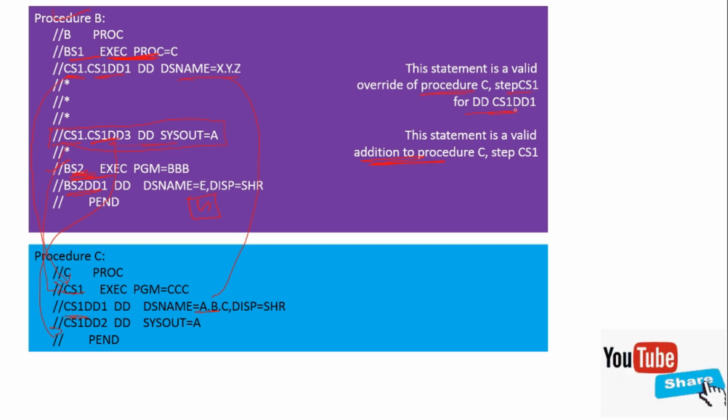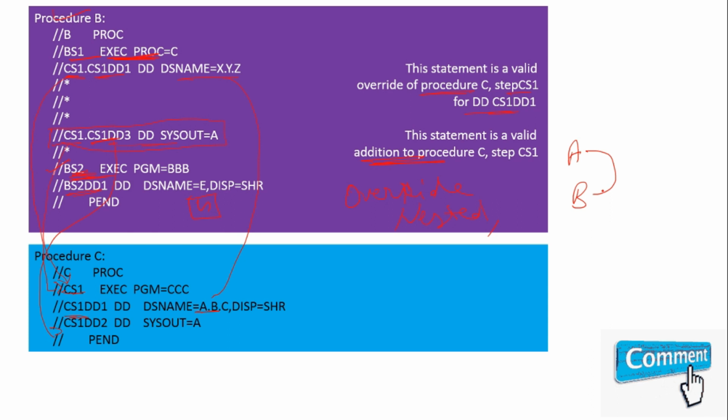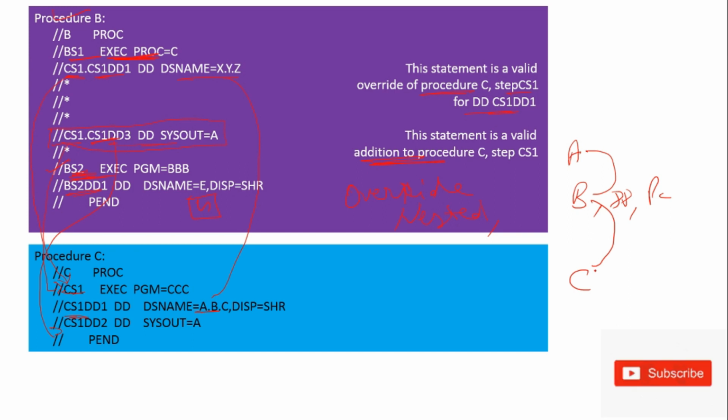Okay guys, so for overriding the nested proc, you should go like this. From the a proc you can override only the b proc parameter or dd name, anything, and from b you can override the parameters or dd name of c proc. So this will work like this.